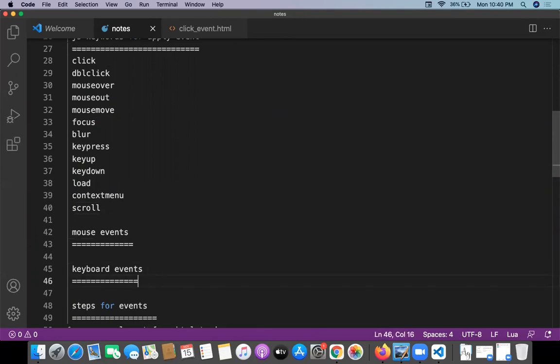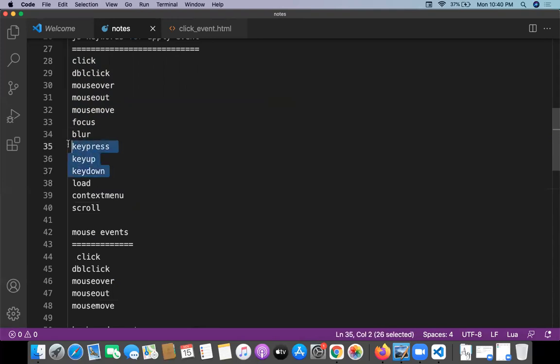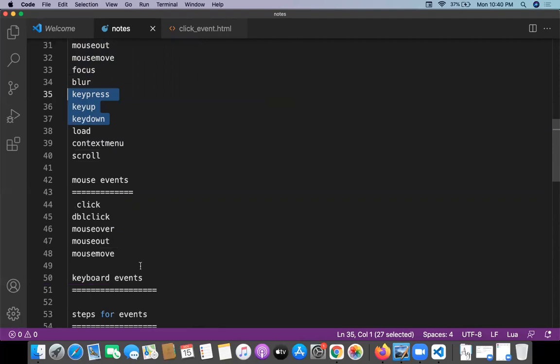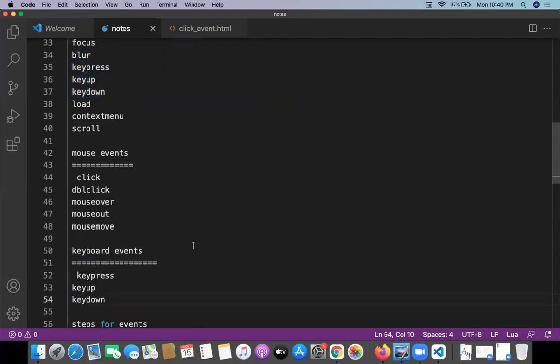Let me write the mouse events: click, double click, mouse over, mouse move. All these are mouse events, and focus and blur are also mouse events. And key press, key down, key up are basically keyboard events.